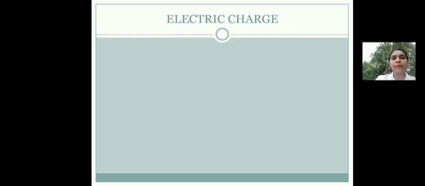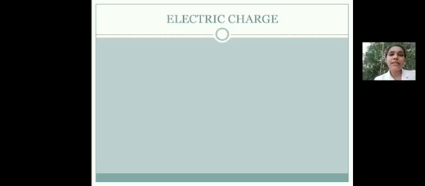So what happens when amber is rubbed with wool or silk cloth? Due to rubbing, the electrons are transferred from one object to another object. The object which loses electrons gains a positive charge, and the object which receives electrons gains a negative charge. So when due to rubbing or sliding, the objects get charged, either positive or negative charge. Due to this charge, the charged objects are able to attract light objects.